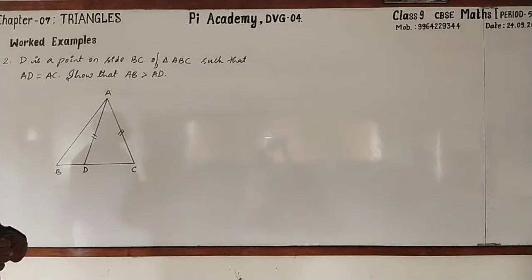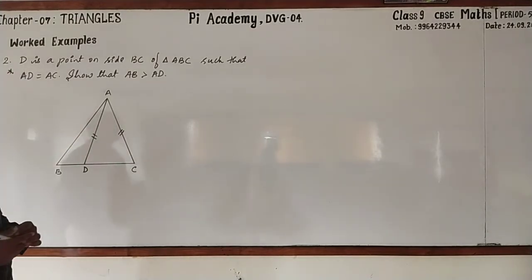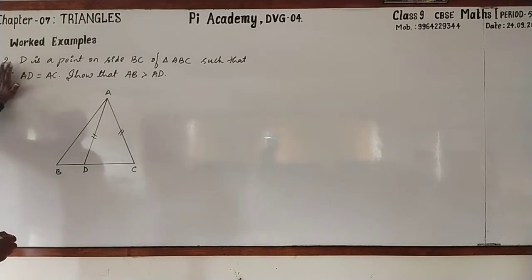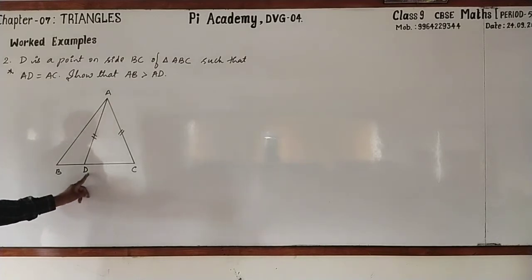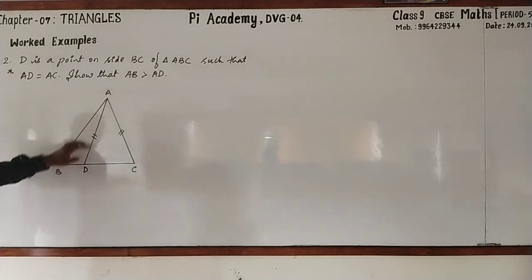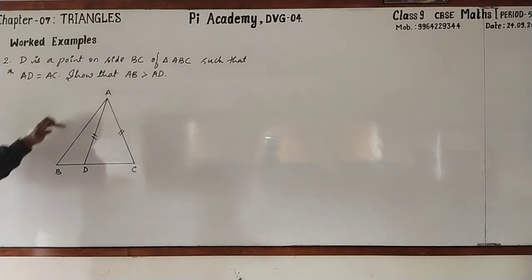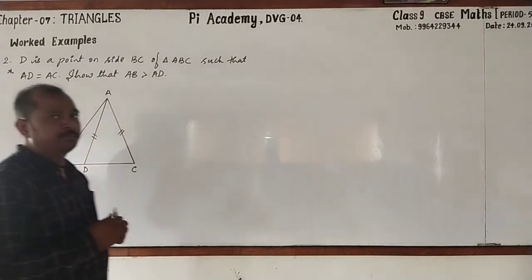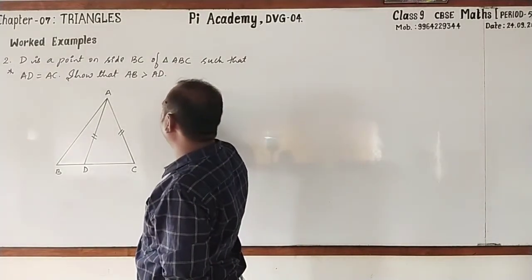Copy this. Dear students, now we are moving to the second one. It is also an important one. First, you go for copying this as it is. D is a point on side BC of triangle ABC such that AD equal to AC. Then we have to show that AB is greater than AD. Is it not simple? Definitely. Now, start writing with me.